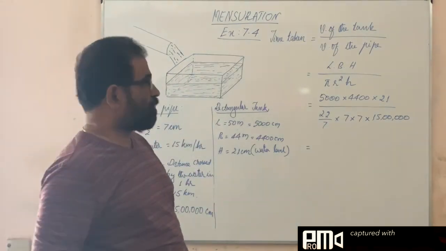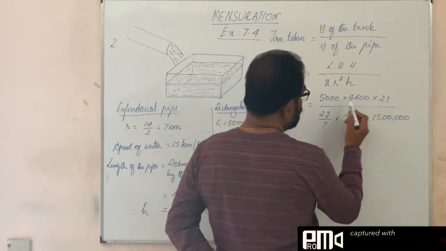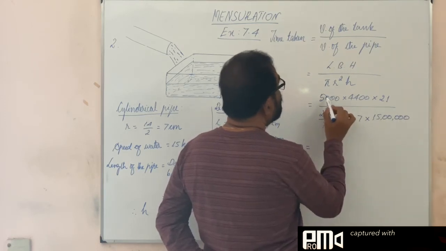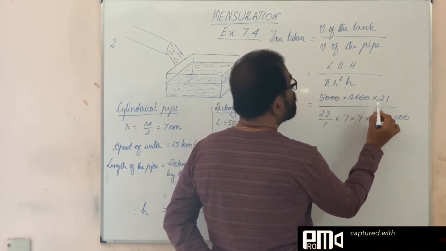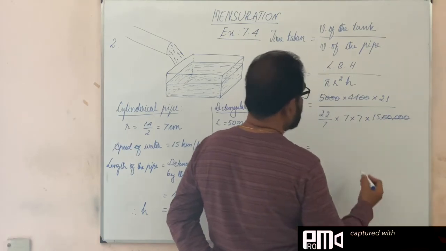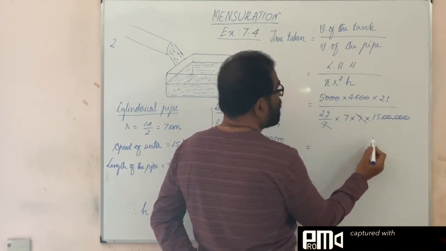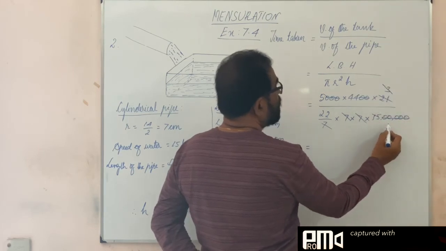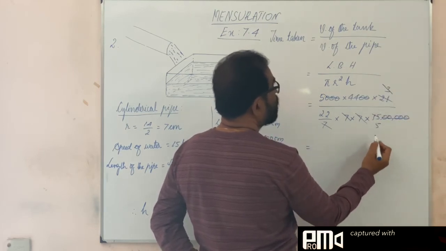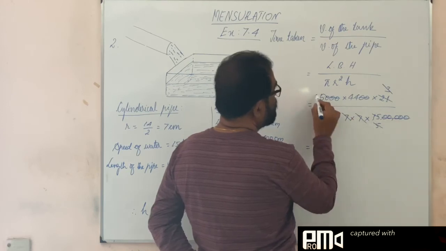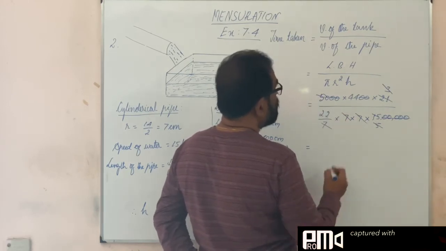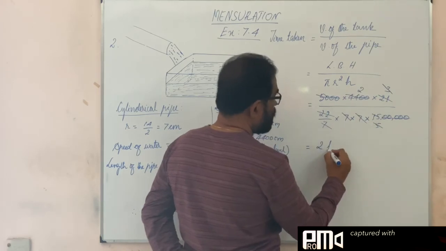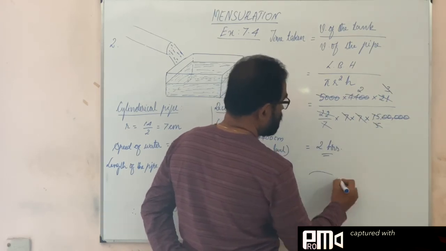Now the calculation. All the zeros we can cancel. Here 2 zeros, here 3 zeros, totally 5. Here also 5 zeros, we can cancel. Then 1 7 and 1 7 you can cancel. This 7 and 21 you cancel, it is 3 times. 3 and 15 you cancel, here 5 times. So 5 and this 5 you cancel. Then this 22 and 44 you cancel, 2 times. So very simple, 2 hours.